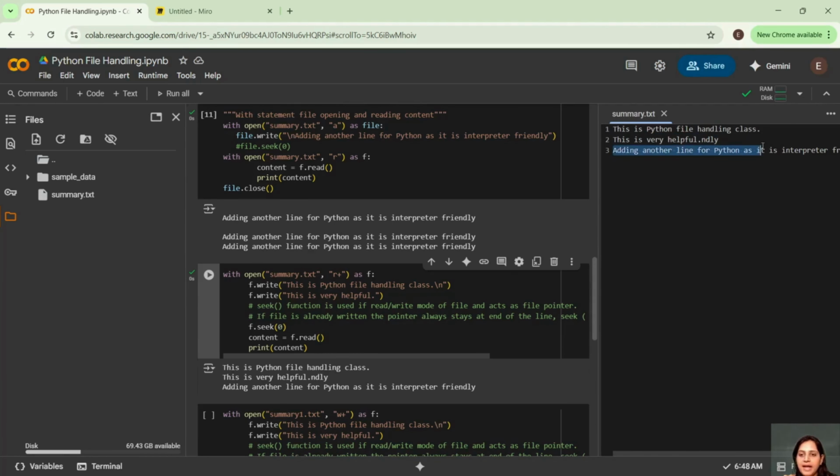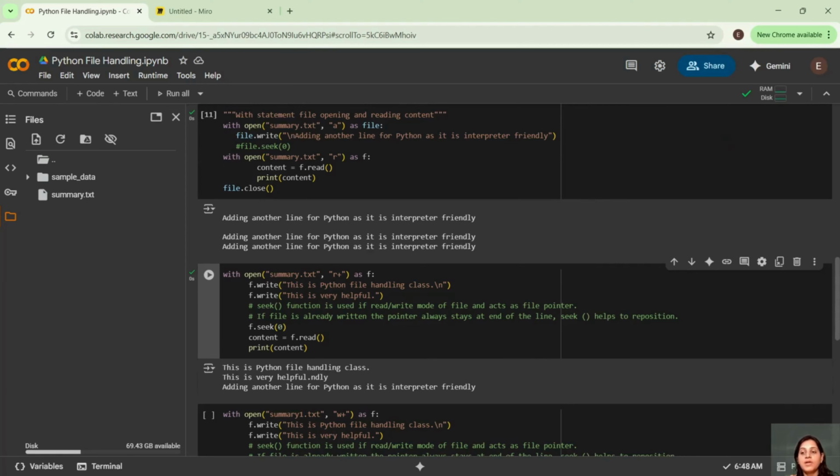I already have a line, and I am adding another line: Python is interpreter friendly. But it has not been written after this line; it has been written before it. That means with seek, my pointer is pointing to the first line. It won't go to the last line; by default, it is the first line. This is one example of R plus. Now let us see W plus.